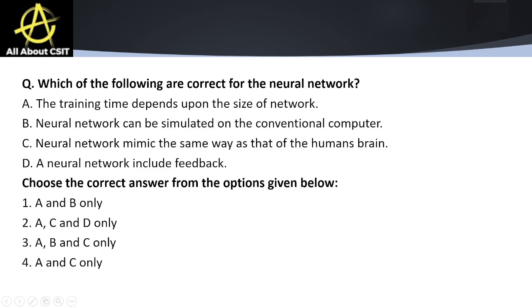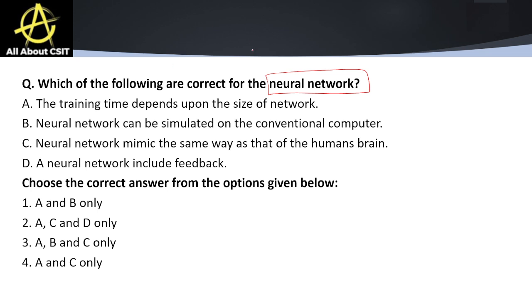All clear? Which of the following are correct for neural networks? So this particular topic is really very important. If you haven't watched that session of neural networks, their benefits, advantages, disadvantages, you can check the description box or you can check the artificial intelligence playlist in this channel, right?